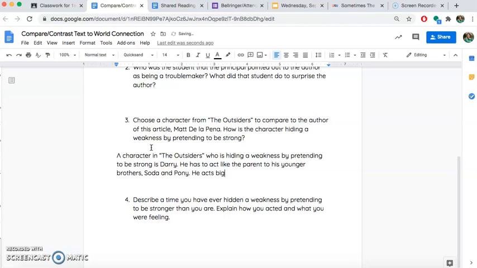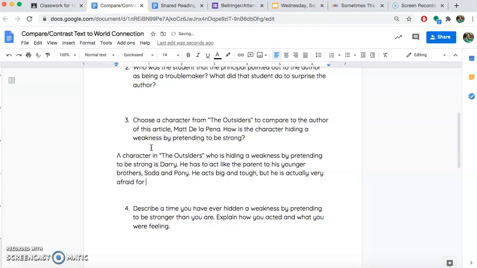He acts big and tough, but he is actually very afraid for their lives and future. Right? Because Soda and Pony are minors, they could be taken away if anybody finds out that they're not being properly cared for, because Darry isn't really their parent, isn't their guardian. They kind of have to lie to all the adults in their lives.